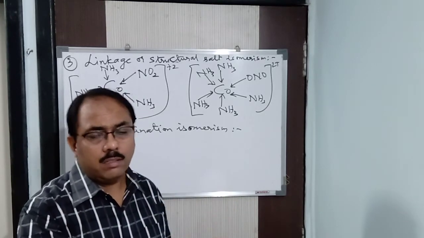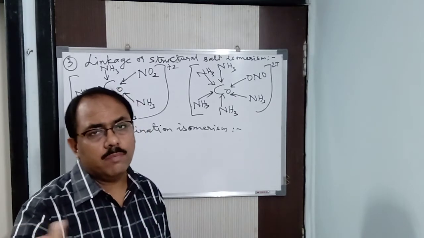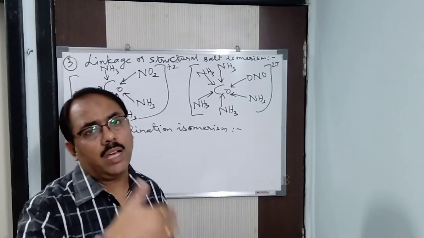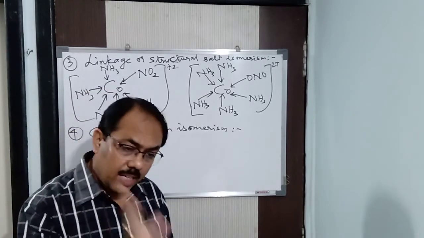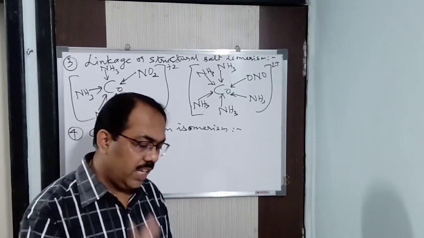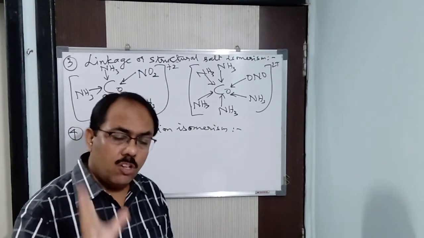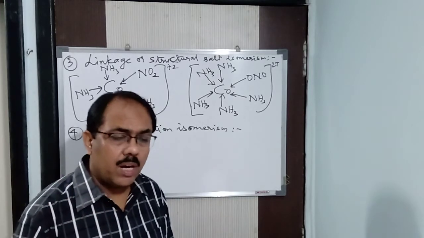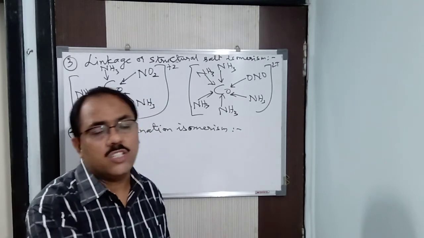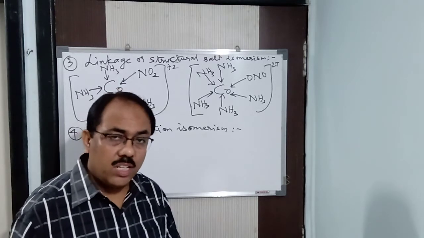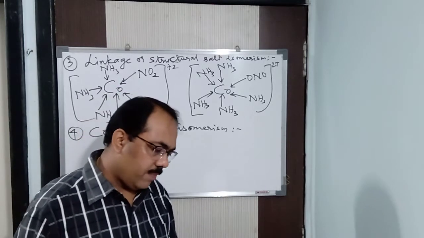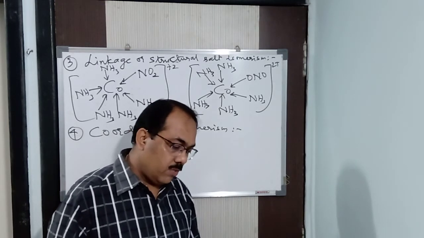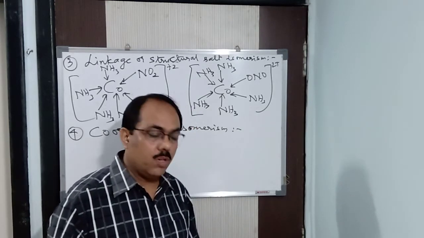So if the complex ion is positive, the simple ion will be negative. Or the complex ion is negative and the simple ion is positive, it depends. But here, listen carefully, in case of coordination isomerism, both the positive and the negative parts are complex in nature. I already said, the coordination complex is going to differ.